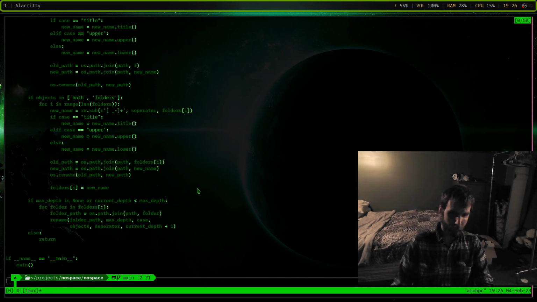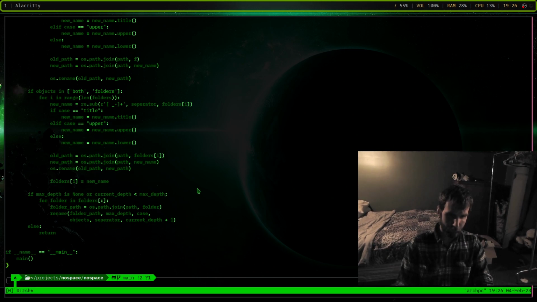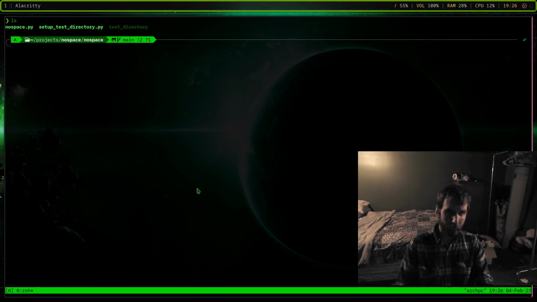I don't know how you would do this on Windows, but maybe I'll figure it out later and implement it. But right now you could easily run it even if you don't have it. You can do a normal python, or locally with ./ like you would any Unix program, Mac, whatever.